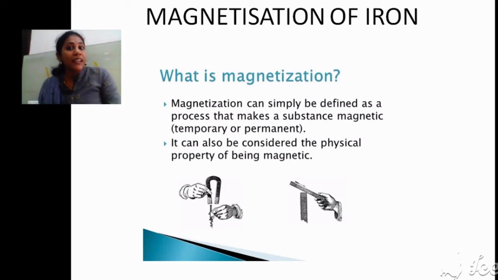We say it acquired magnetism. But once you remove that magnet from the iron, it will lose that magnetization. Once you remove it, there is no magnetization. Okay, so magnetization of iron is also the best example for physical change.